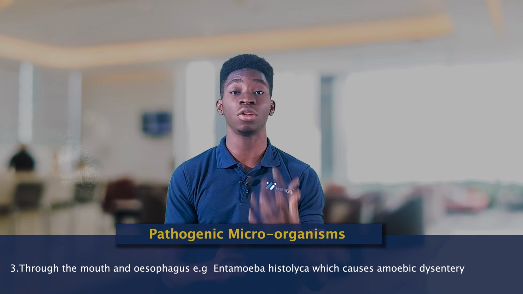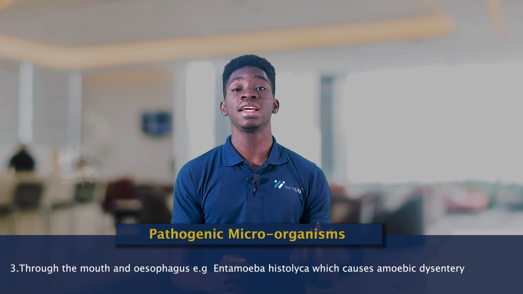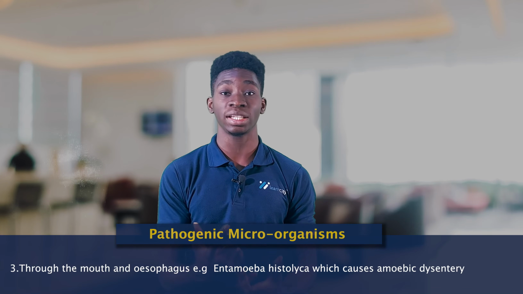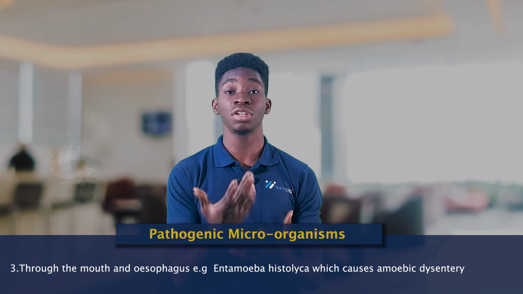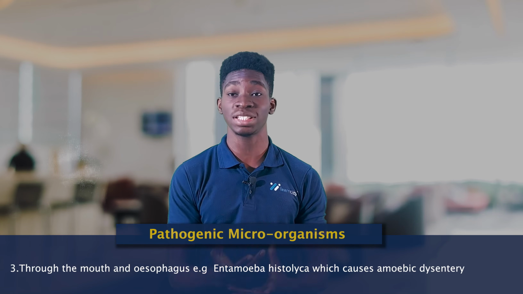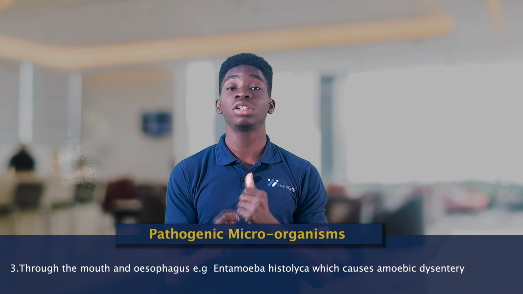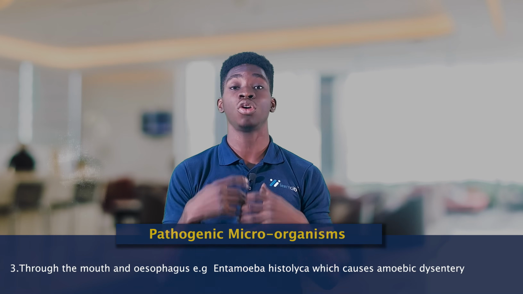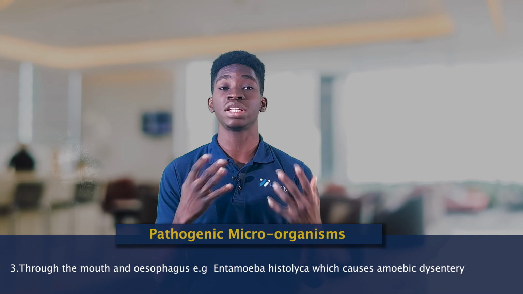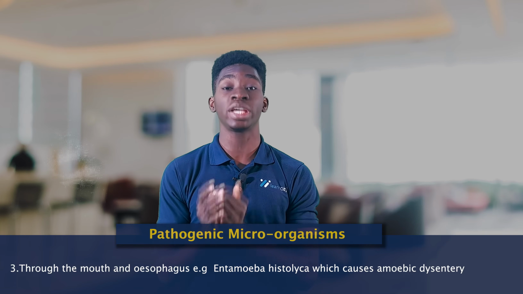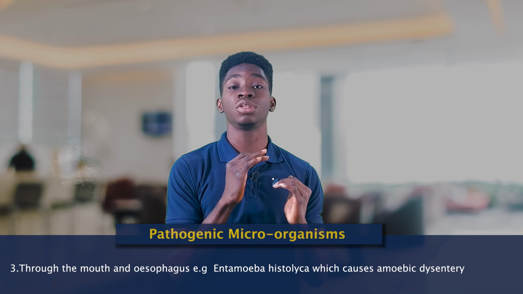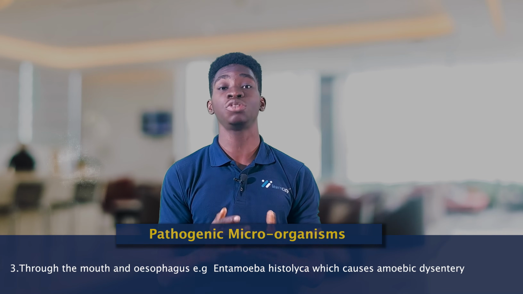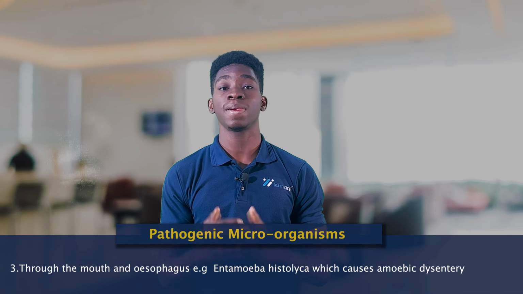Also, microorganisms could enter through the mouth and the esophagus. When we mentioned mouth and nose, that's through breathing. Then mouth and esophagus, that's probably through eating or drinking. So the esophagus is in the digestive tract. It's part of the digestive system. So microorganisms can enter through the digestive system when we are feeding or drinking something. An example is Entamoeba histolytica, which enters the body and causes amoebic dysentery. So it could enter through the mouth and the esophagus.